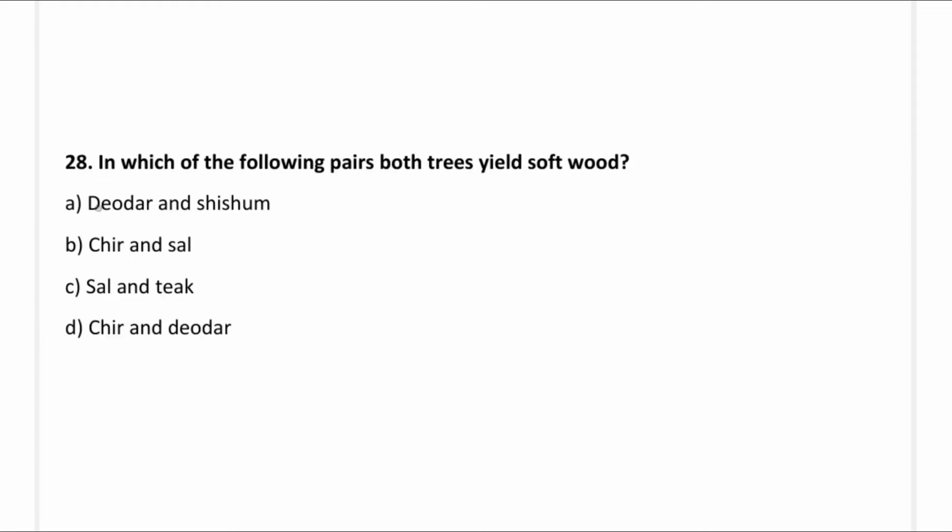So next question, in which of the following pairs both trees yield softwood? Option A, deodar and shisham; option B, chir and sal; option C, shisham and teak; option D, chir and deodar. So the correct answer is option D, chir and deodar.